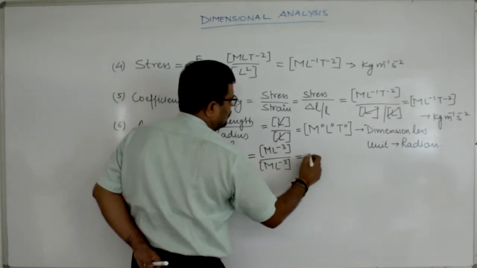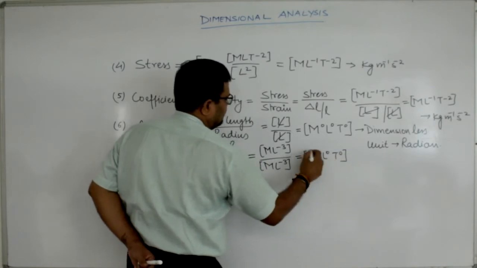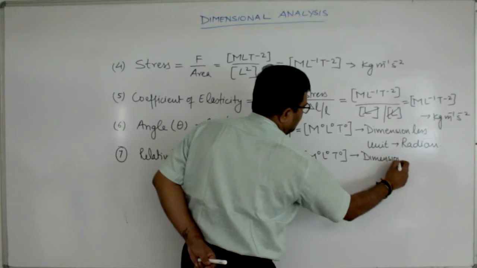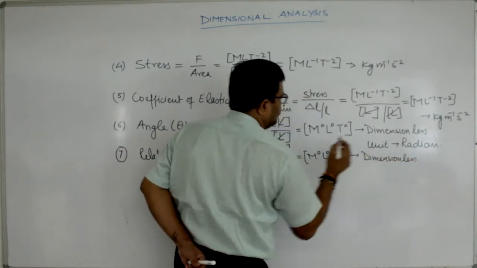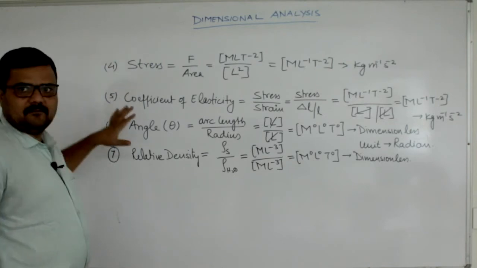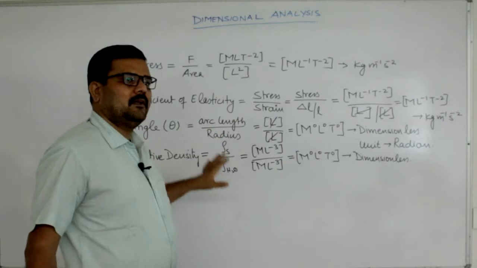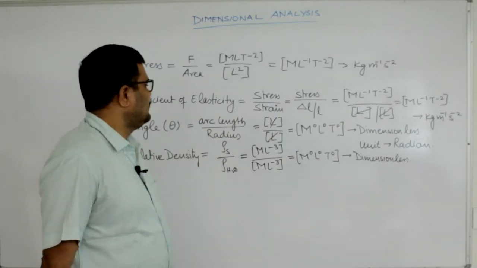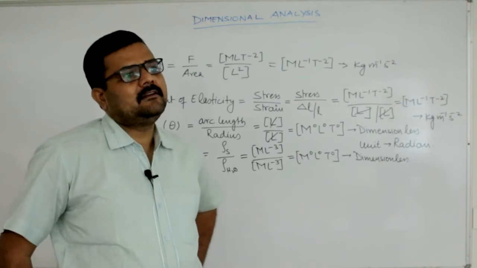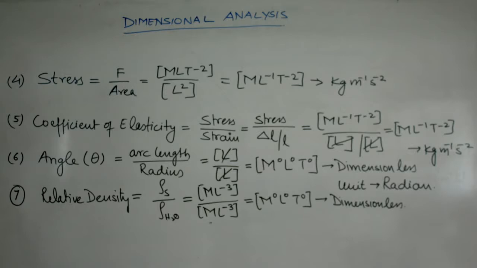So, this is m0 L0 T0, dimensionless. These are the physical quantities which require you to learn the formula and then obtain the dimensions. Now in class 11 you are always going to get new formulas, then you have to get the new dimensions and then derive the units.